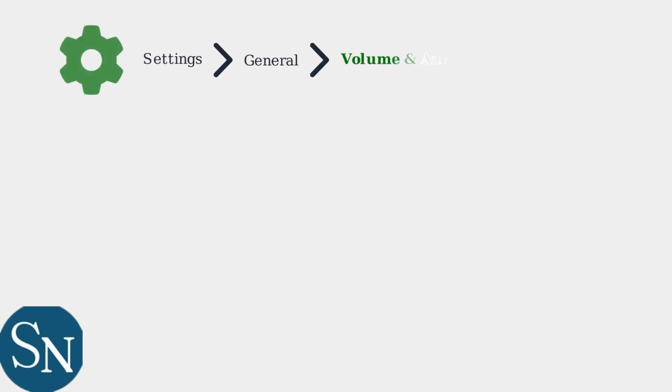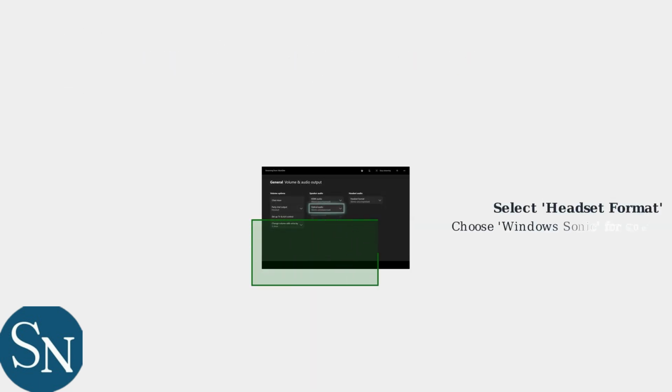After connecting your HyperX headset, you need to configure the audio settings on your Xbox One. Navigate to Settings, then General, then Volume and Audio Output. In the Volume and Audio Output settings, locate the Headset Format option. Select Windows Sonic for the best spatial audio experience with your HyperX headset.